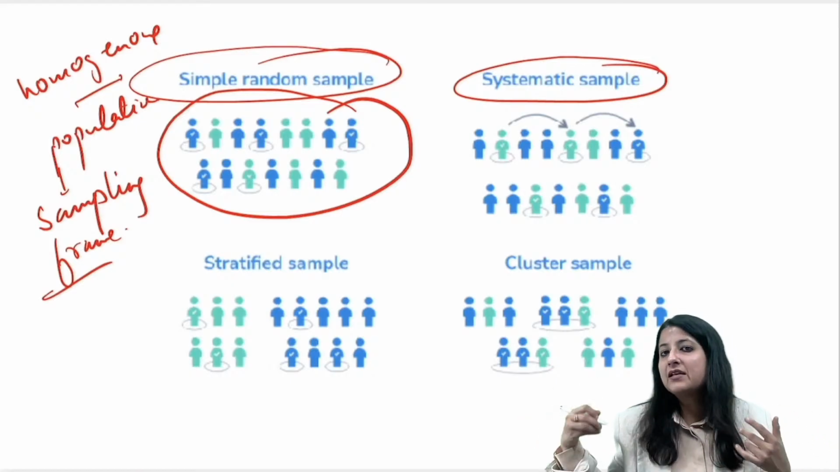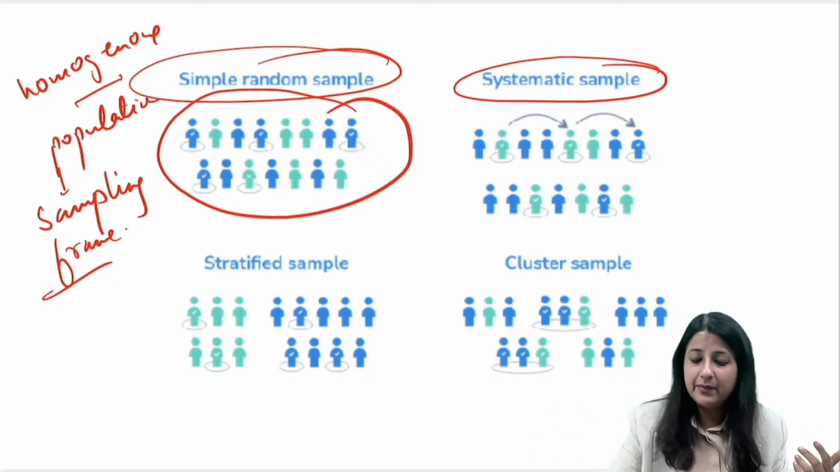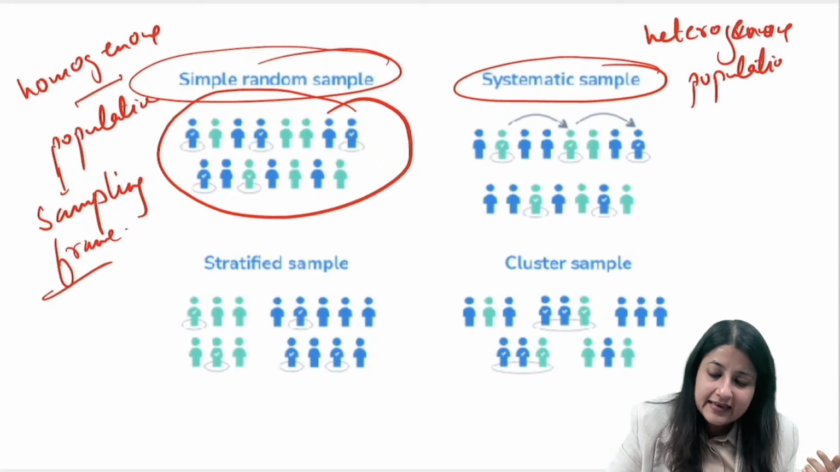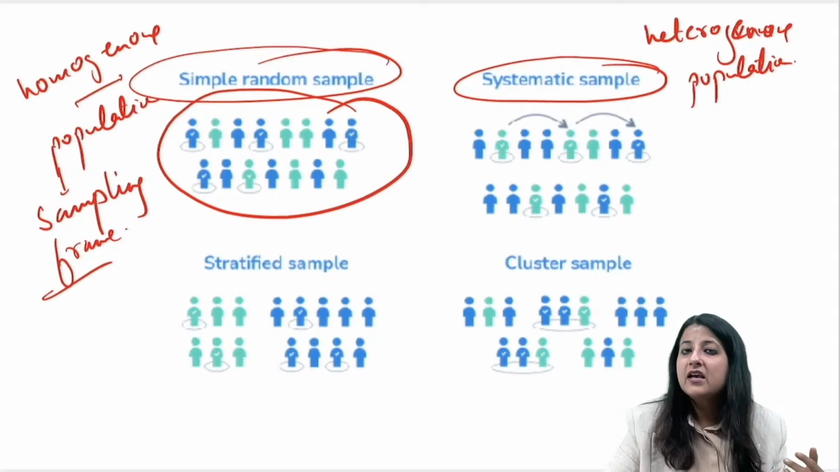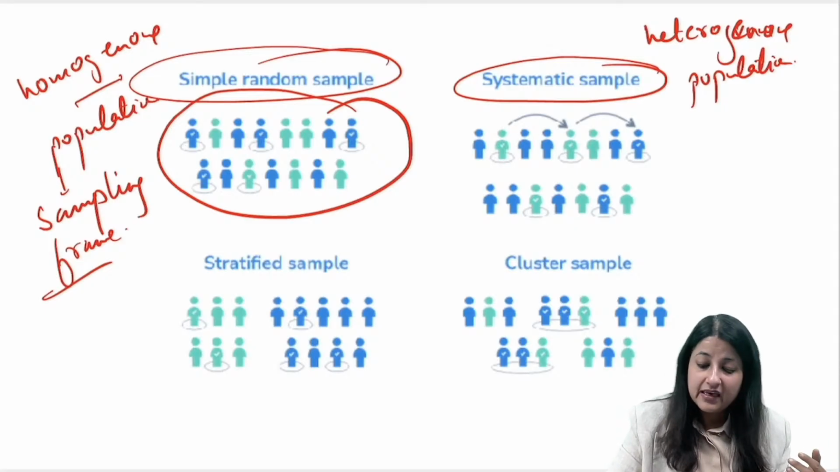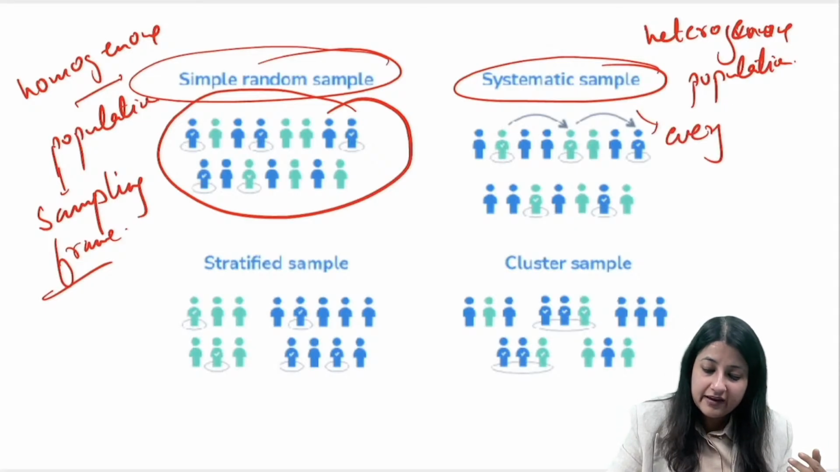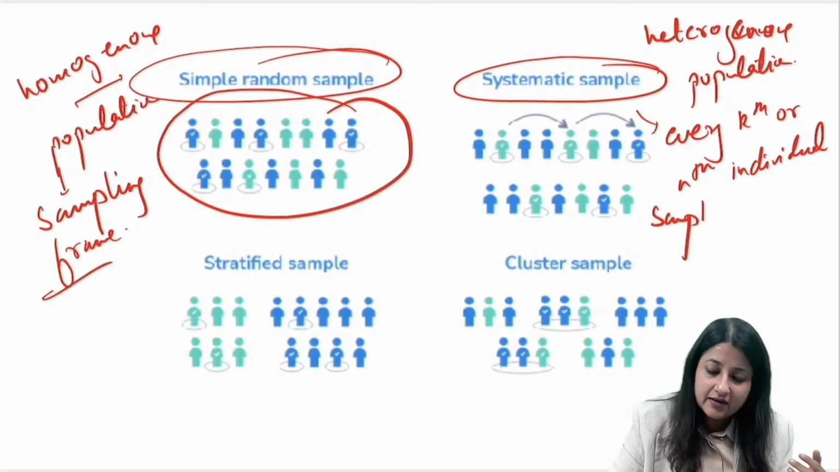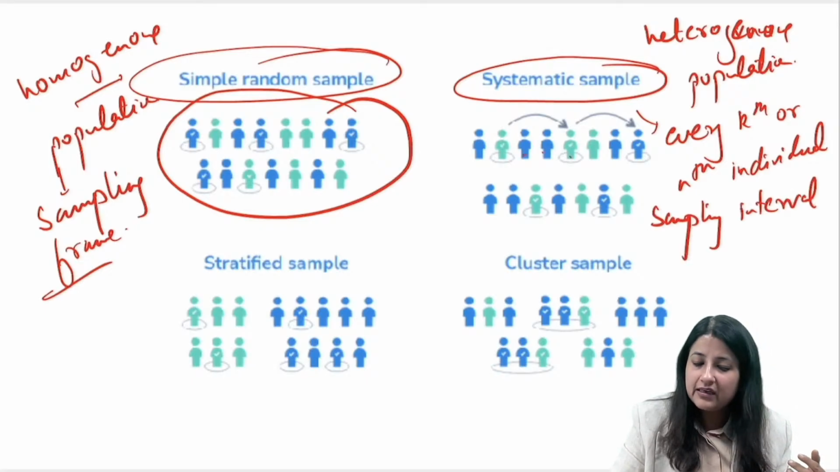अब मान लो मेरे पास कोई population है जहाँ पे mix of people है. Heterogeneous, a huge population, and I can't convert it into different strata. So what I will do? Systematic sampling. This buzzword will be what? Every kth or nth individual selected, or you would say sampling interval. ठीक है, sampling interval.